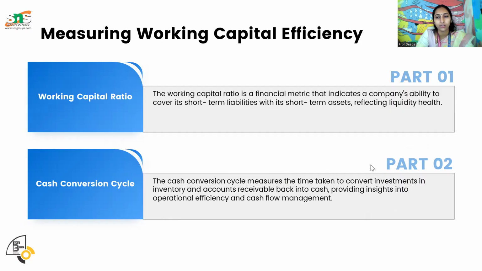From cash you purchase inventory and raw materials, make a finished product, sell it to the customers, and that becomes cash again. This is the cash conversion cycle.